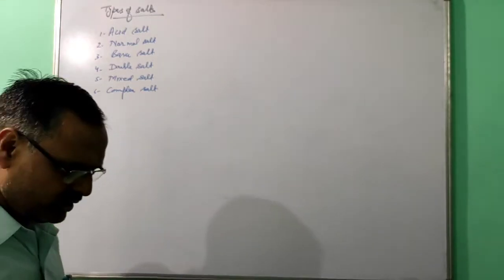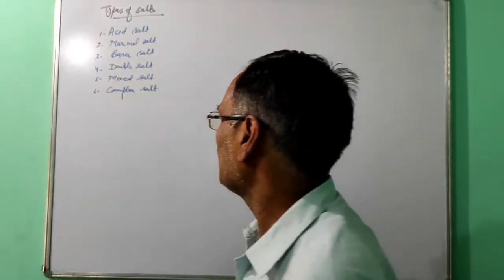Earlier all the salts were in the syllabus, but now only the first 3 are there.